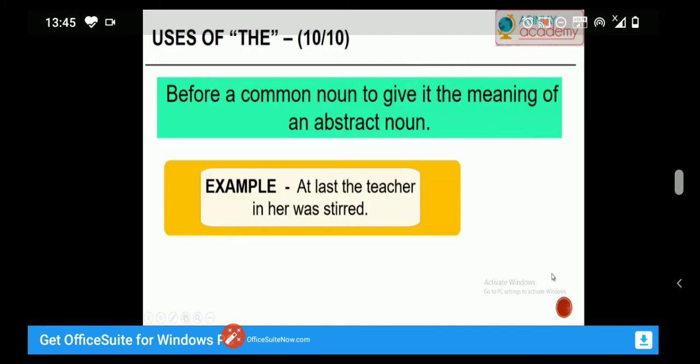The article the is also used before a common noun to give it the meaning of an abstract noun. For example, at last the teacher in her was stirred.